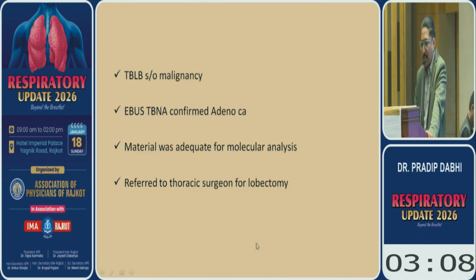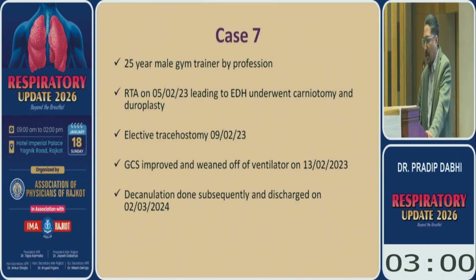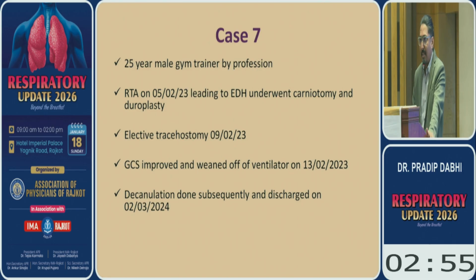So TBLB suggestive of malignancy, EBUS TBNA confirmed adenocarcinoma, material was adequate, and the patient was referred to a thoracic surgeon for lobectomy. So this is all about the diagnostic advances, radial EBUS, convex EBUS and everything. Now we move into the therapeutic interventions. I have only 2-3 cases now.